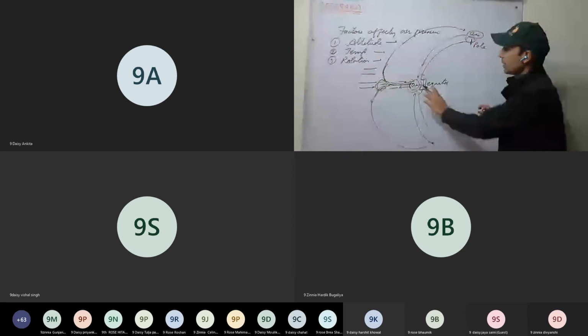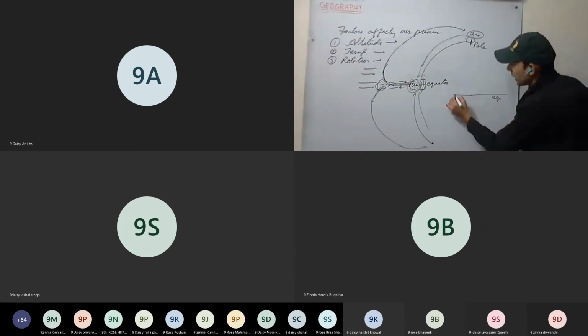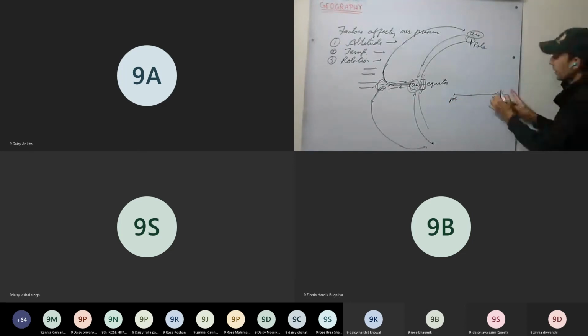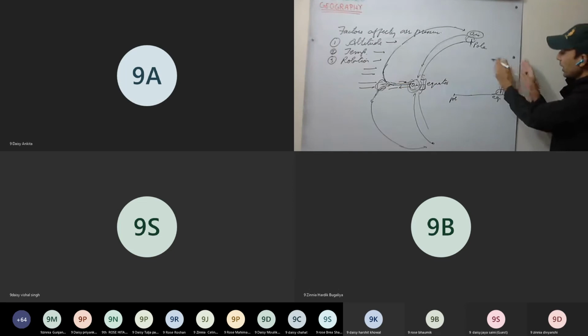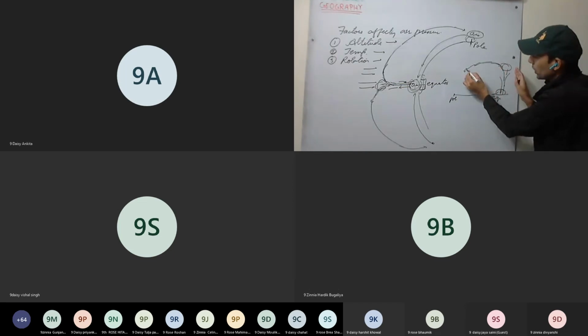So what happens? The air here on the equator, take it like this, equator, and here we have the pole. So here the air got heated, it rises up. All the air on the equator is getting heated, it rises up. Now here an anticyclone is formed. Air starts to diverge now in all the directions. And now it moves towards the pole.